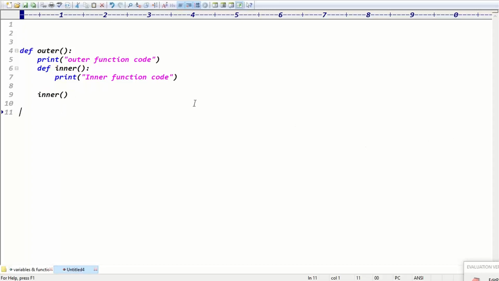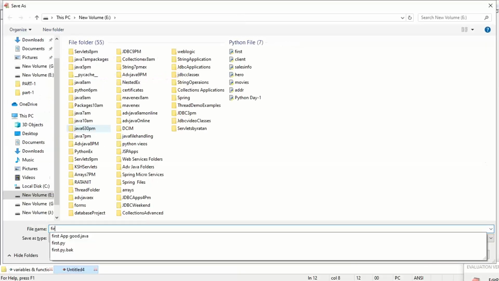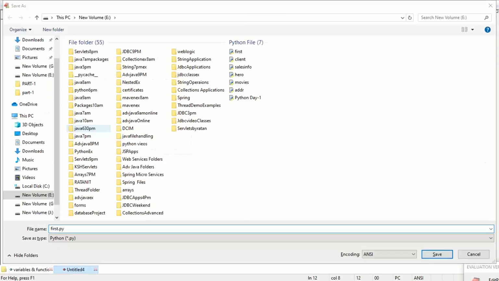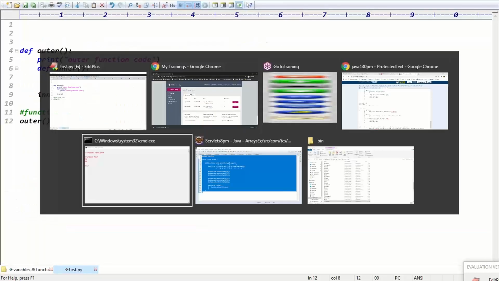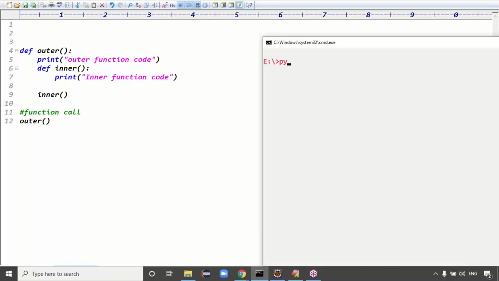Exactly. So here I want to go for the function call. To go for the function call now, simply I am calling the outer function. Guys, this case would output now. And please save this code as first.py. Just save the code as first.py. Now you can run this code with Python.